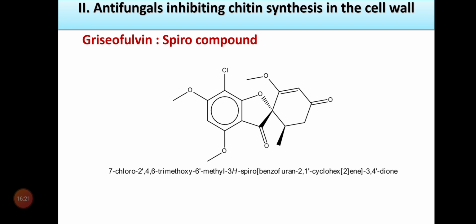Griseofulvin, the structure, is a spiro compound. Very few compounds in your syllabus are spiro. Spiro means a single carbon which is a part of both rings.